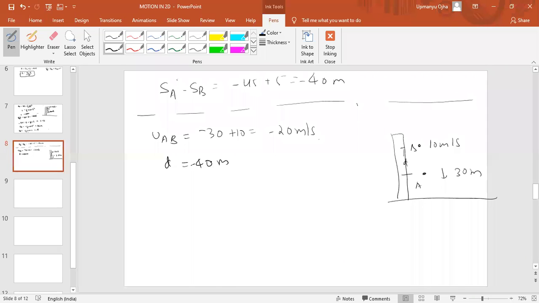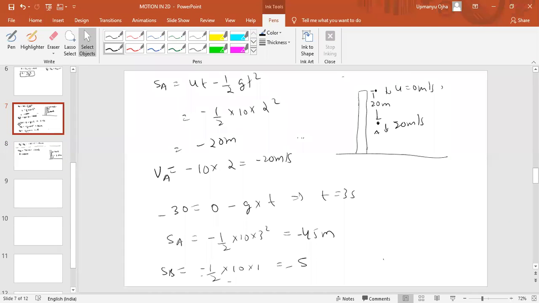No, no, minus denotes that whatever origin we have taken, it is on the negative side. That is what it means. So don't confuse with minus there. Minus means it is moving on the negative side. Okay, fine.